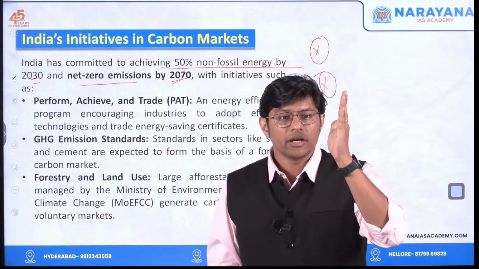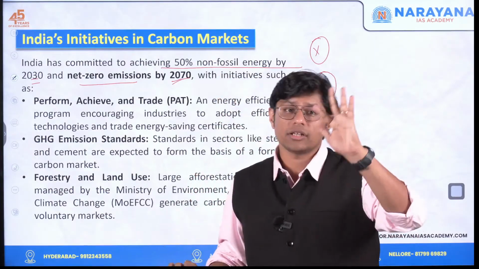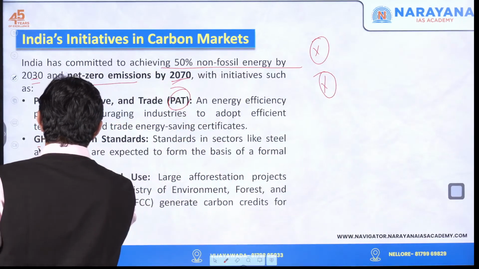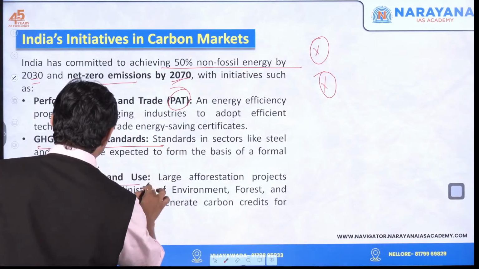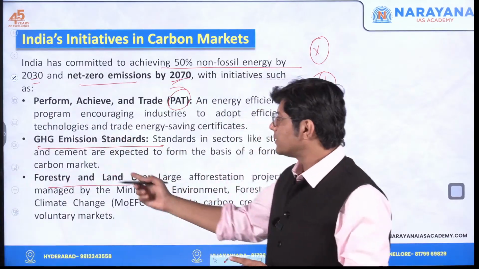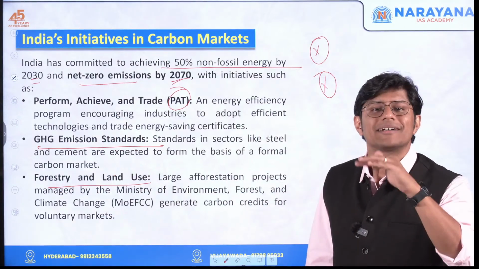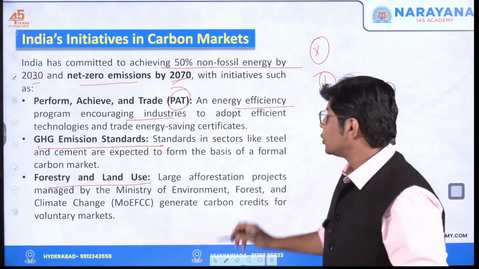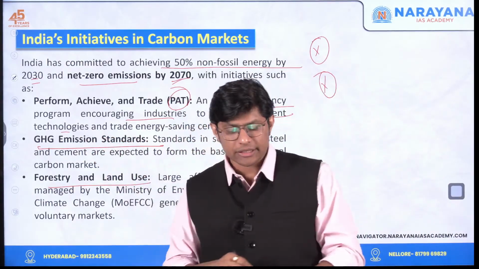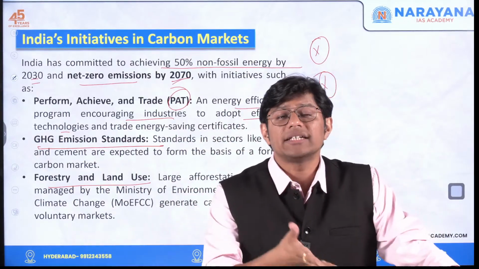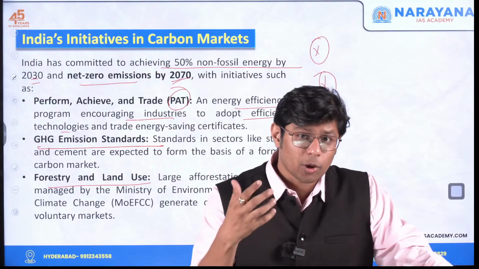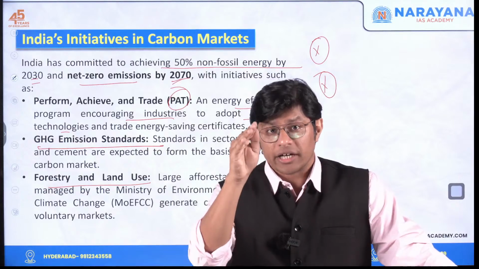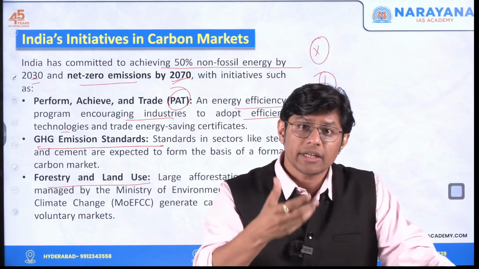Until 2030, it is 50% non-fossil energy. Now, this is what you need to know. PAT, greenhouse gas emission standards and forestry and land use. Now, under PAT, which means you perform and you earn credits. Energy efficiency program encouraging industries to what? To adopt efficient technologies, which means it is incentivizing the companies to adopt new, sophisticated technology, thereby reducing the emissions and gaining carbon credits.